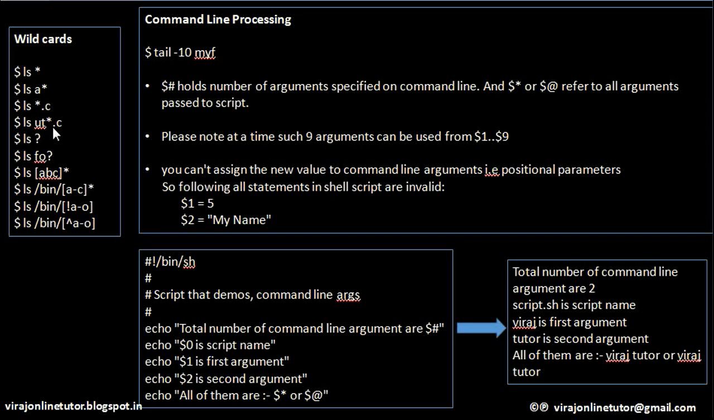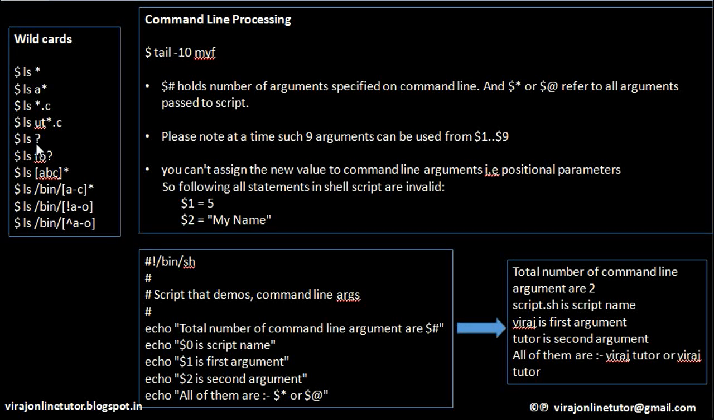ls ut asterisk.c means list all the files whose name starts with ut followed by any characters and ending with .c. So it should start with ut, it should end with a .c, and it can have any characters in between.